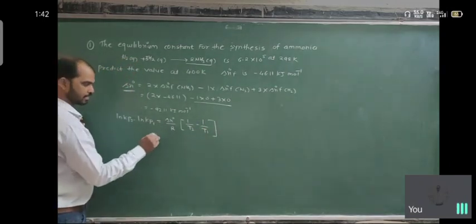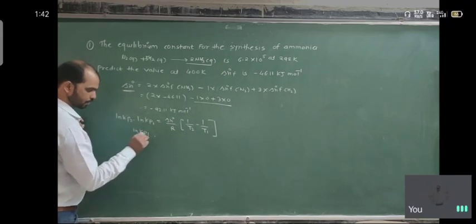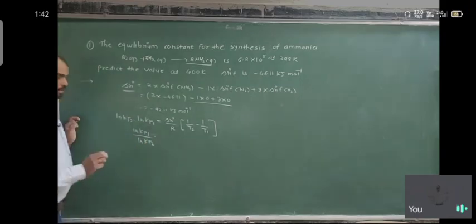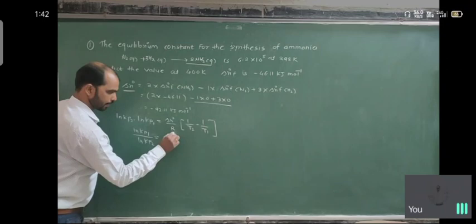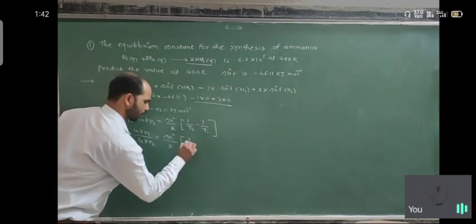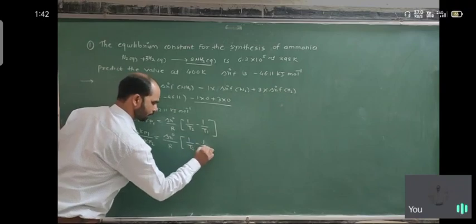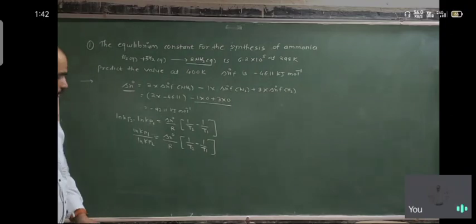We can also write it as the ratio ln Kp2 upon ln Kp1 equal to delta H naught upon R times (1 upon T2 minus 1 upon T1). So we put all the values here first of all.